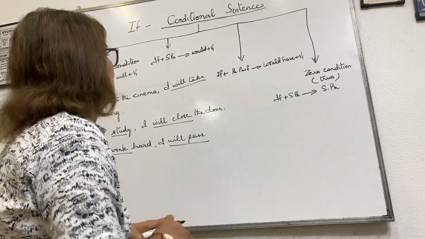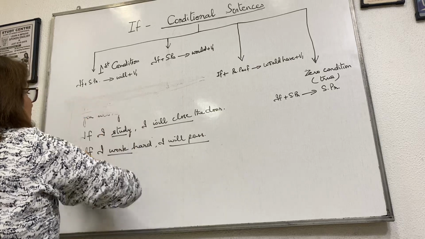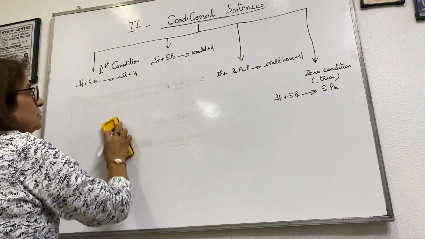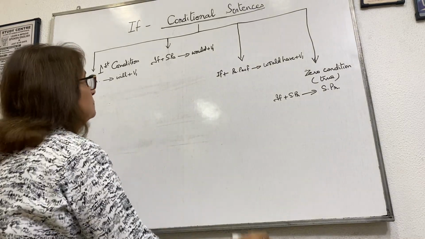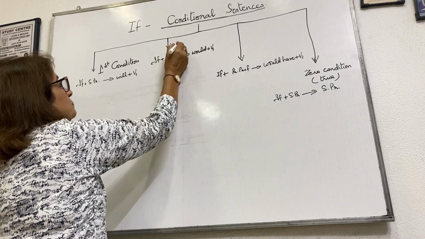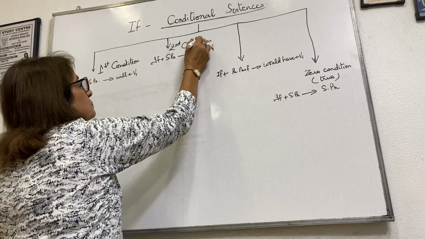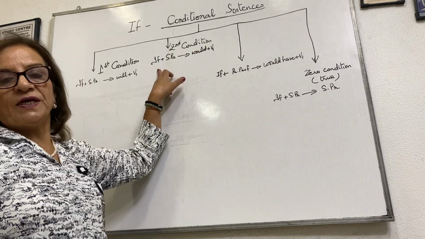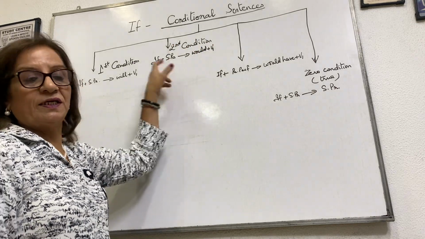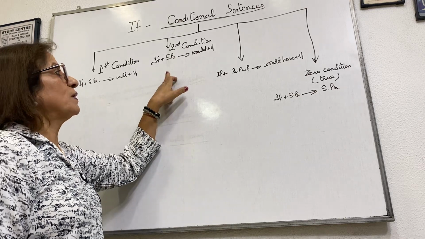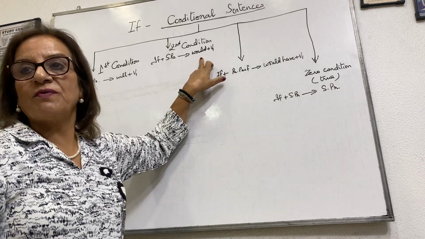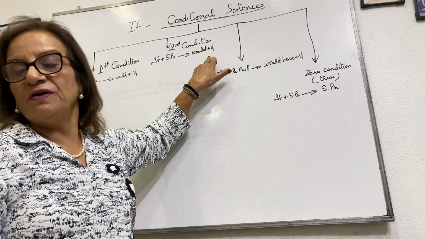Now take the second condition. If the if clause is in simple past, here it was simple present, simple past, then in the second clause we have to use would plus verb in the first form.